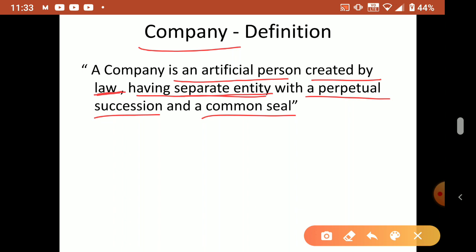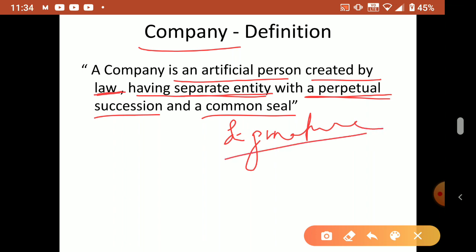Understood? Perpetual succession means it will stand forever and ever, it will continue its business forever. Any member can come, any member can go out of the business, no problem, but the company business will continue forever. And a common seal, this is the signature of the company. Like we have a signature, this common seal is the signature of the company. So wherever the company's papers are there, this seal should be there. Okay, so this is the definition.